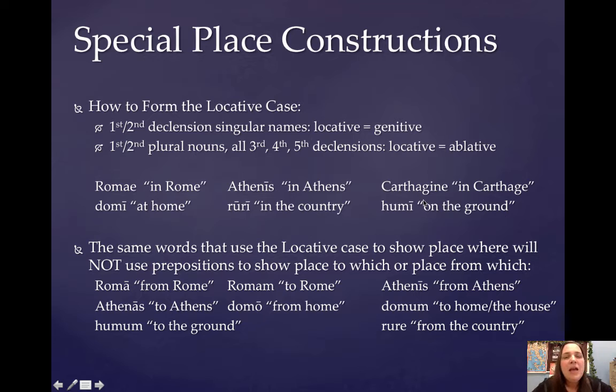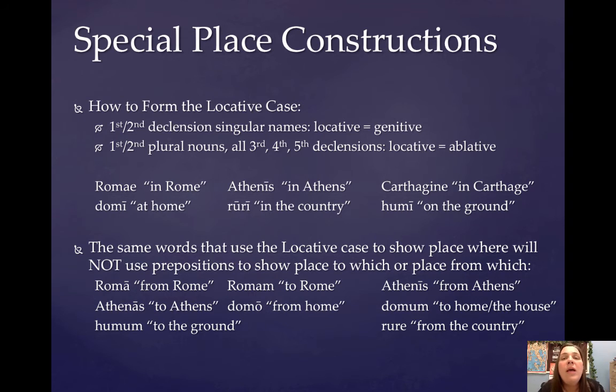Okay. You actually learned many, many lessons ago that domi means at home. Remember that domus is actually sometimes domus, domi. So in this case, the locative is this genitive second declension ending. So domi, at home; ruri, in the country; or humi, on the ground.